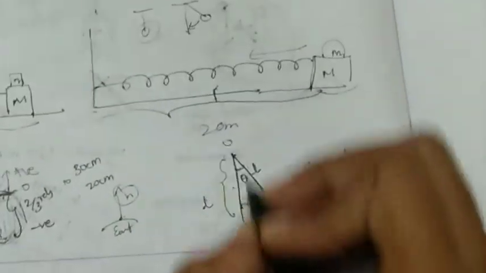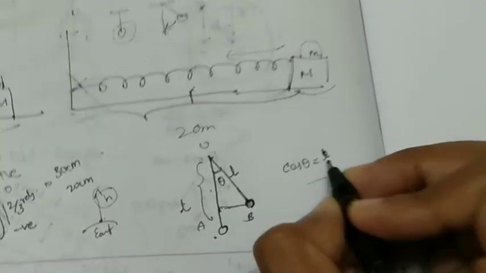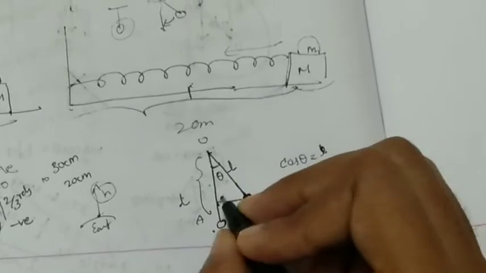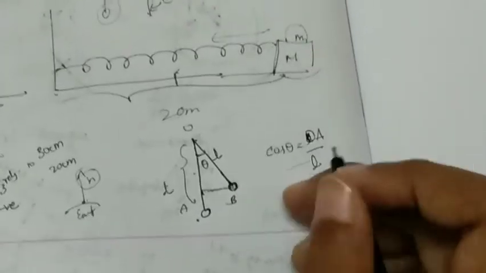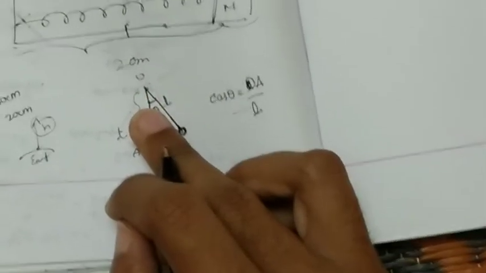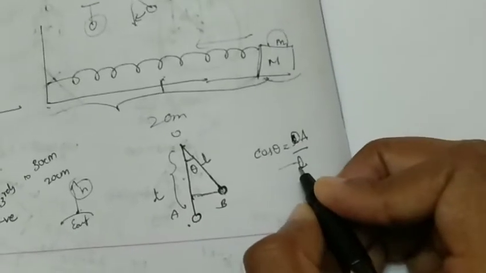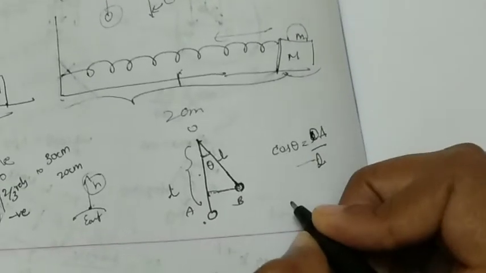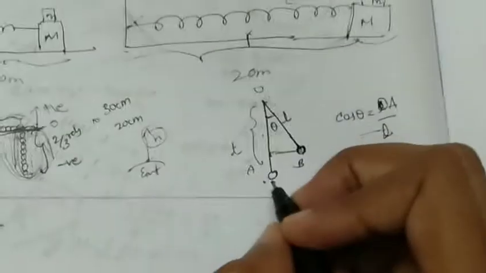If we take OAB, cos theta is nothing but adjacent side by hypotenuse, that is adjacent side OA by hypotenuse L. Hypotenuse here is nothing but the length of the string, so OA is nothing but L cos theta.